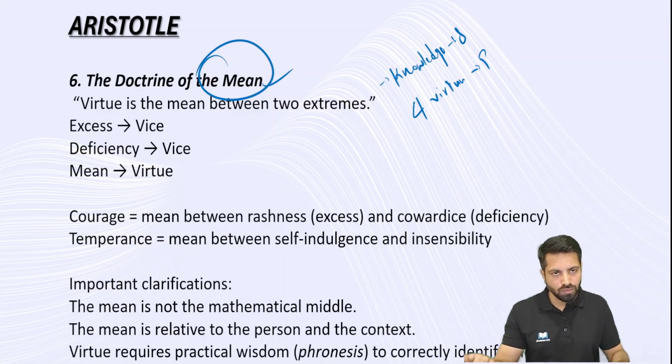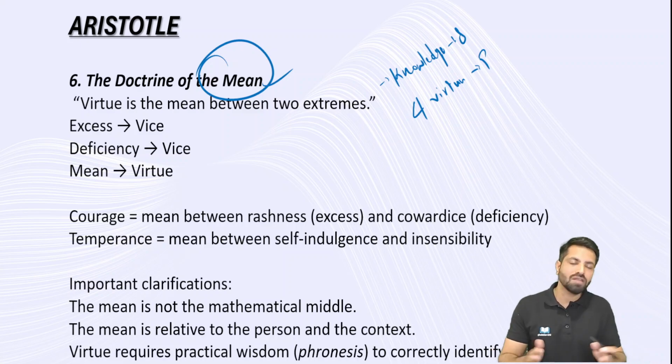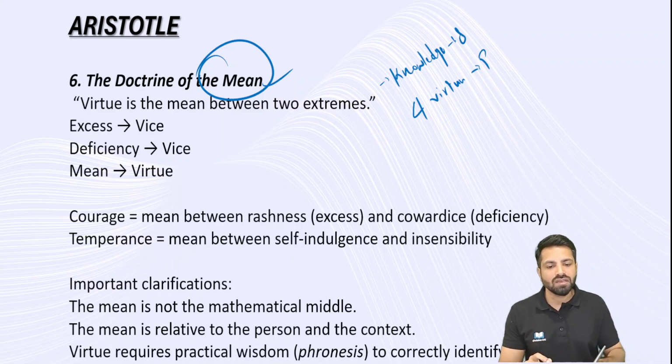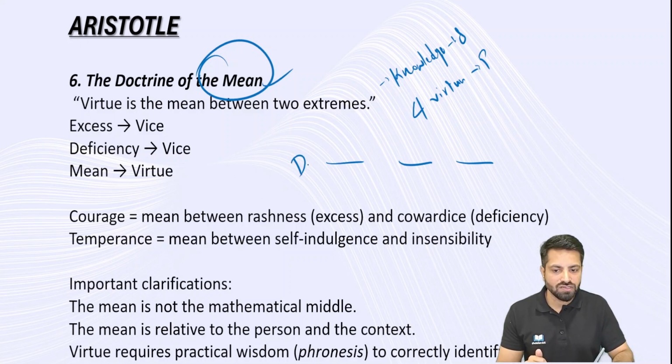Socrates talked about one virtue, and Plato talked about four virtues. But here Aristotle expanded this idea. It is not restricted to four or five virtues. A number of virtues can be taken into consideration, but there is a catch. What is the catch? For every attribute, there are three dimensions. The first dimension is deficiency, one extreme.